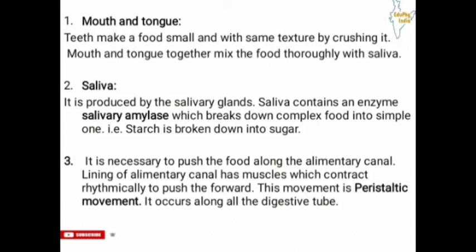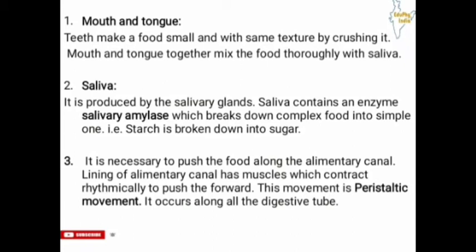Then third, it is necessary to push the food along the alimentary canal, and the lining of the alimentary canal has muscles which contract rhythmically to push the food forward. This movement is called peristaltic movement. It occurs along all the digestive tube.